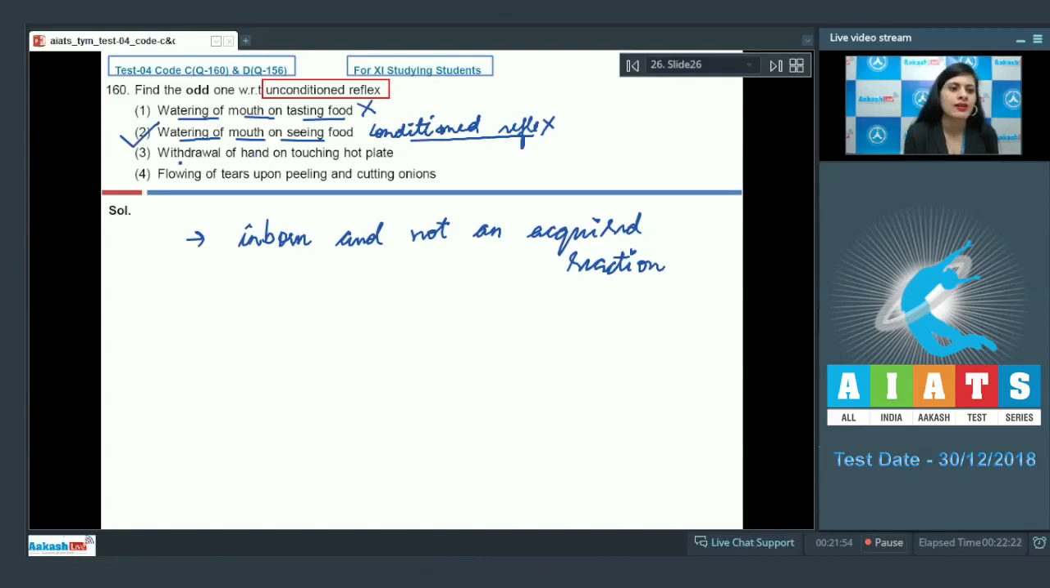The next option given is withdrawal of hand on touching hot plate, as it is an example of unconditioned reflex, so this cannot be a correct answer to our question. The last option given is flowing of tears upon peeling and cutting onions, and this is also an example of unconditioned reflex, so this cannot be a correct answer to our question. So the correct answer to this question is option number 2. Let's discuss our next question.